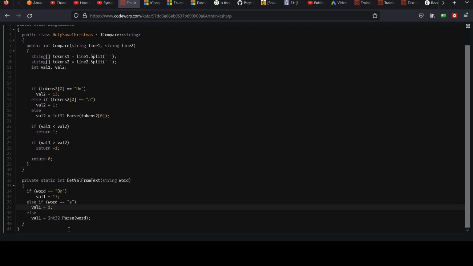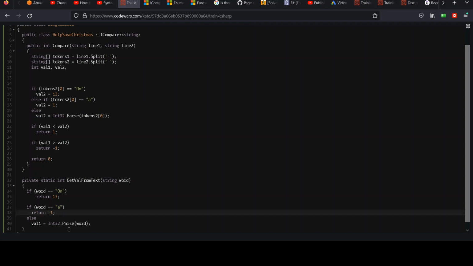So yeah, actually this changes a little bit. We're not assigning, we're saying return 13. If that, then return 1. You don't need the elses on returns. And then otherwise return this. Okay, that looks better.